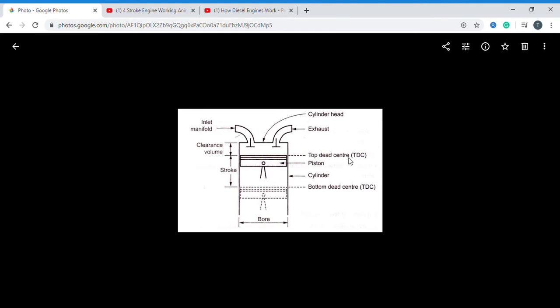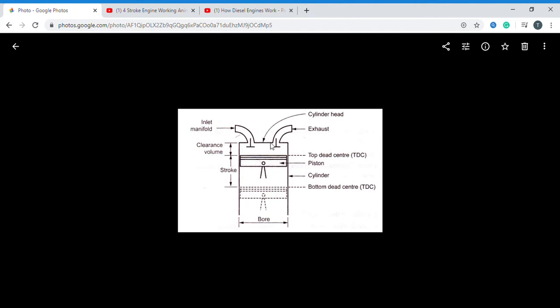When the piston moves to the top at the extreme position, that is called top dead center. When the piston moves to the bottom at the extreme position, that is called bottom dead center. Beyond that, the piston does not move. What is bore? The diameter of the internal cylinder is called bore. The stroke is the distance traveled by the piston from BDC to TDC or TDC to BDC.